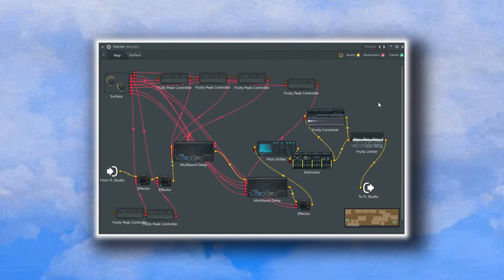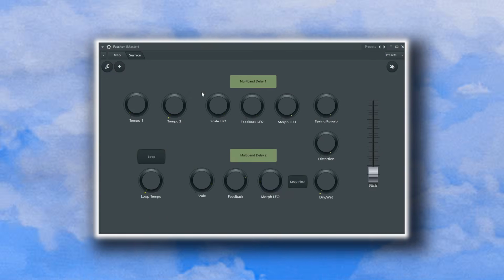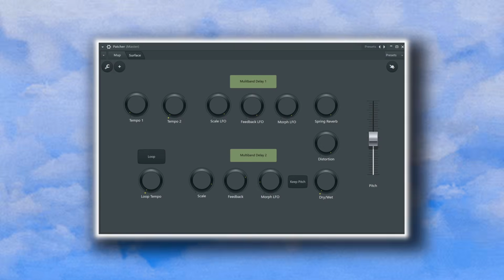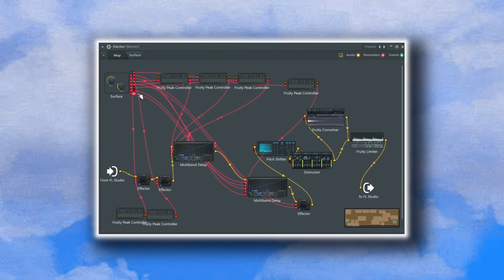The only thing left is to go to the Surface tab, add a slider for the pitch shifter, a spring reverb knob, a distortion knob, and connect everything.